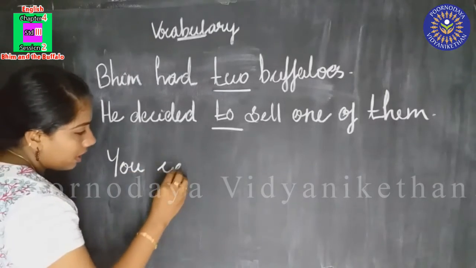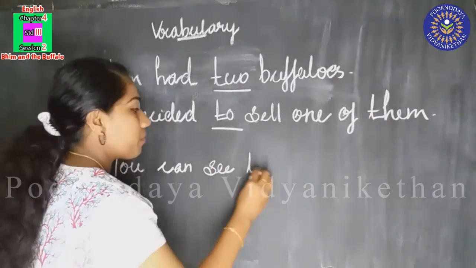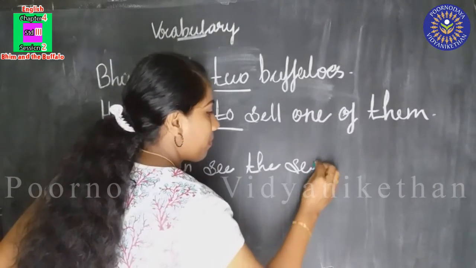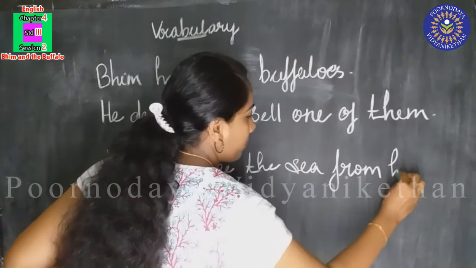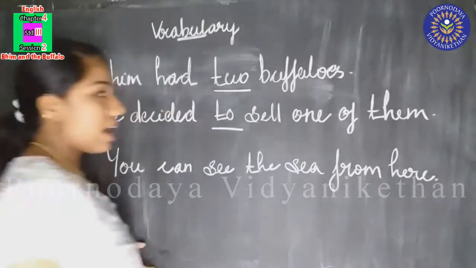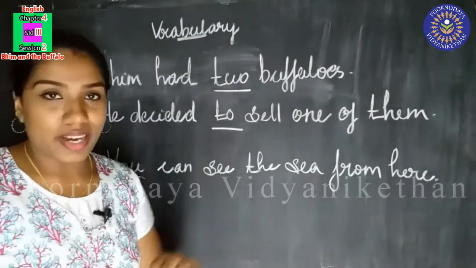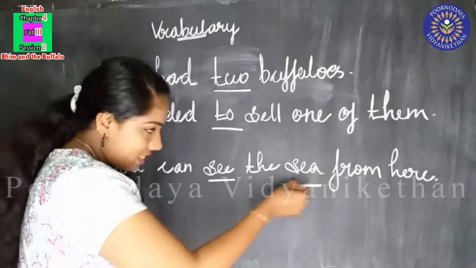You can see the sea from here. From here. Have you seen this, children? You can see the sea from here. In this sentence, here are 2 seas.